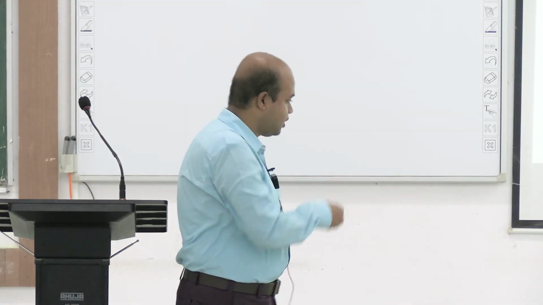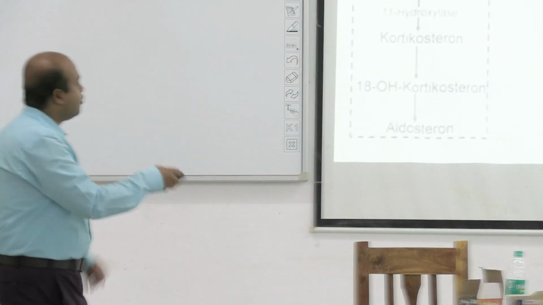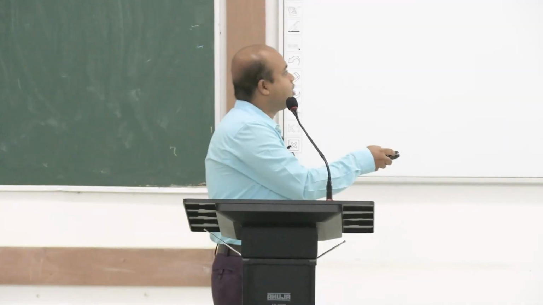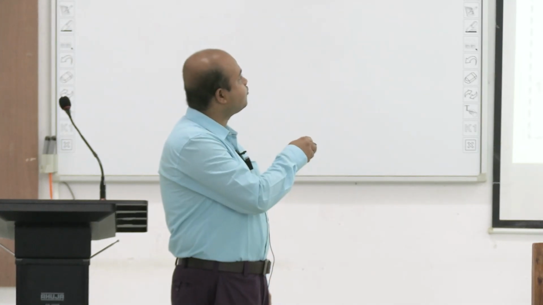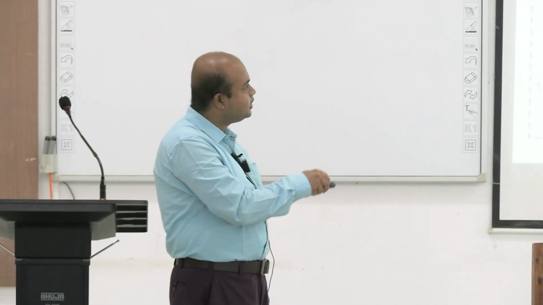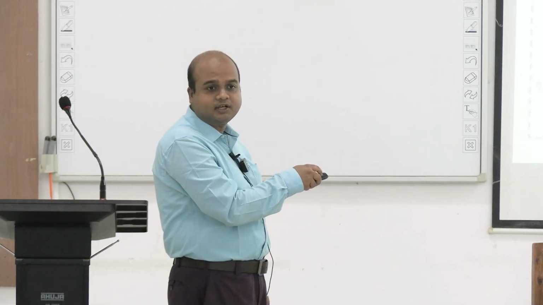So 21 alpha hydroxylase is not formed. 21 alpha hydroxylase deficiency is there. So cortisol, aldosterone, mineralocorticoids and glucocorticoids are not formed. So all these precursors are channeled towards the formation of, again, testosterone.